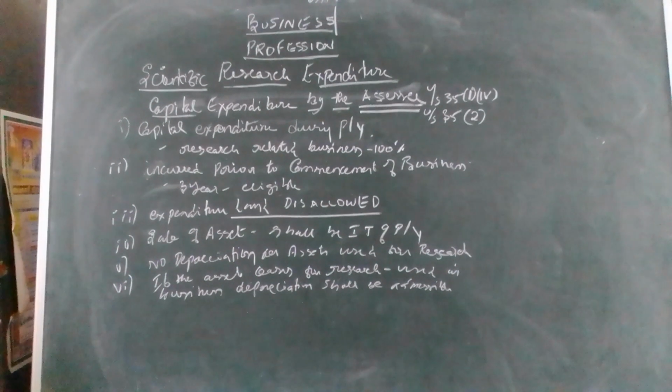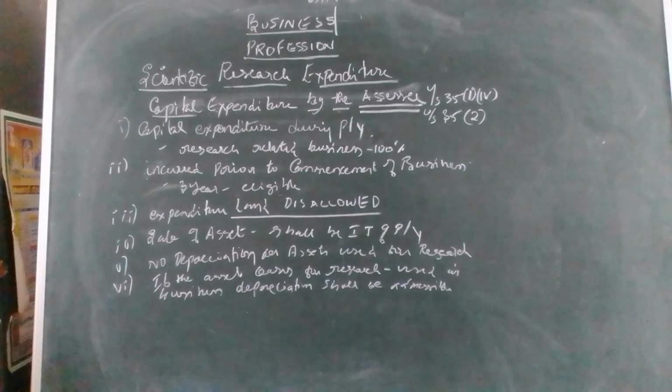Today, in this class, we are going to discuss capital expenditure incurred by the assessee. The first point: any capital expenditure incurred by the assessee under section 35(1) and 35(2). If the capital expenditure is incurred in the previous year, that is 22-23, it is fully eligible to be claimed as a deduction in the assessment year 23-24, based on the conditions.